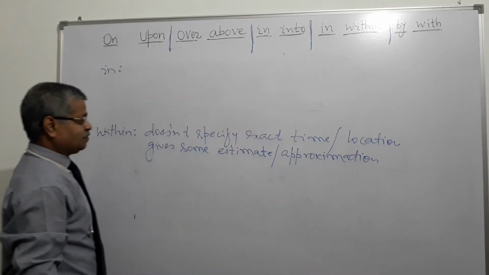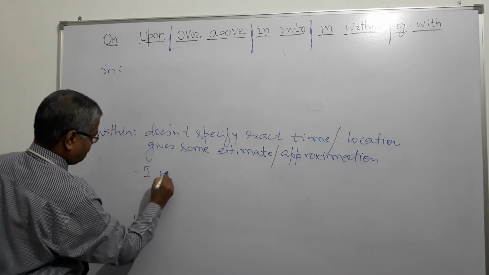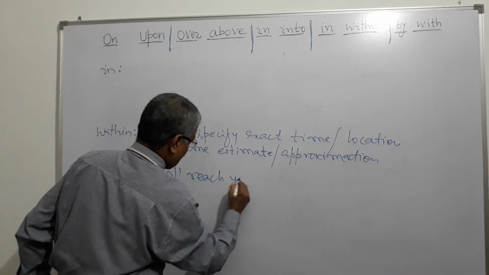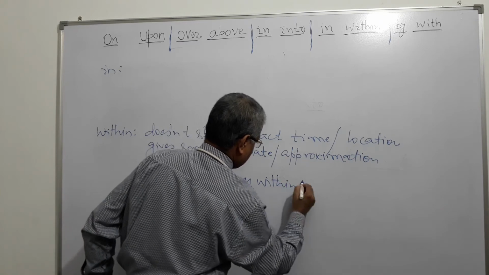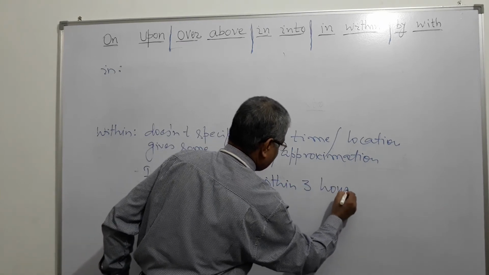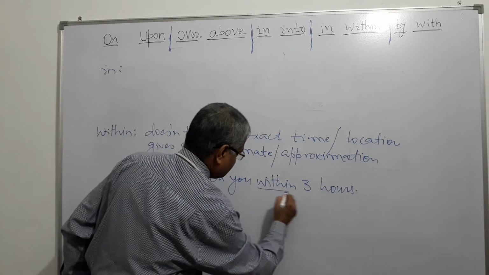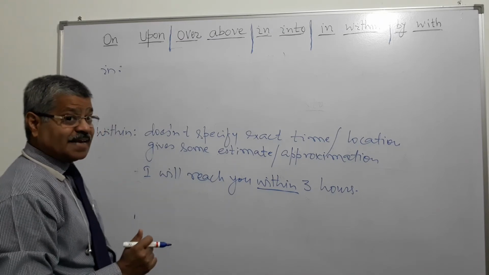So when I say I will reach you within 3 hours, it means it's not precise. These 3 hours are not precise, are not exact.